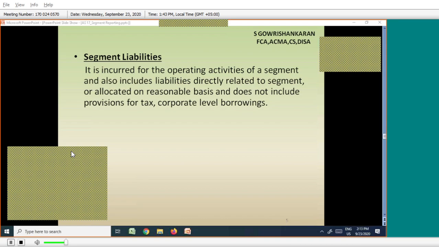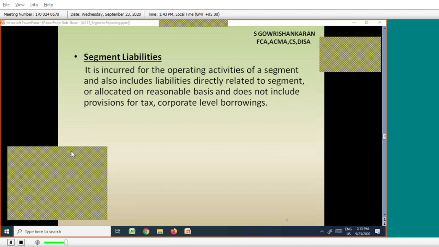So that is not a segment liability. Also corporate level borrowings: whatever money I borrowed does not belong to a particular division. I borrowed for the company and will spend as I wish, not for a particular division. So that is also not a segment liability.